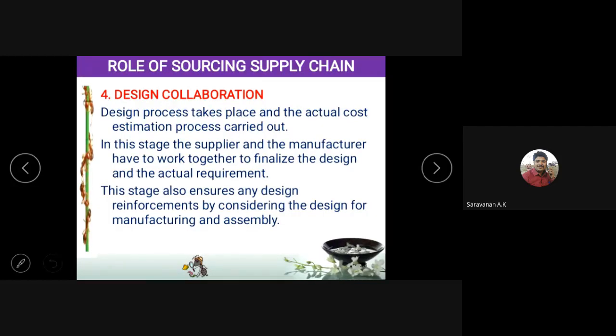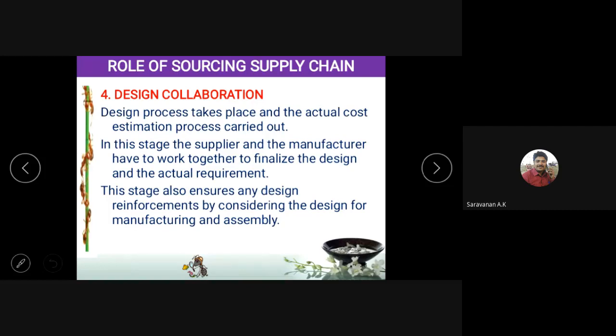For example, 5 or 6 years back, there was a bike called Hero Honda. Hero is the company in India, Honda is a foreign company. Honda gave its design to Hero and asked them to manufacture a bike, and they sold it in the Indian market. Once they captured that market, now Honda is fabricating its bike with its own design separately, and Hero is fabricating the bike with its own design and market separately. So this is what we call design collaboration.